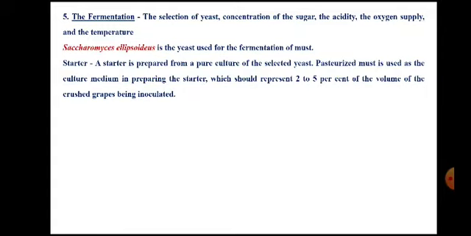So the stock culture of selected yeast is inoculated into the liquid medium containing pasteurized must. Now here the must is pasteurized because the purpose is not production of wine. The purpose is production of yeast biomass, and therefore pasteurized must is used.